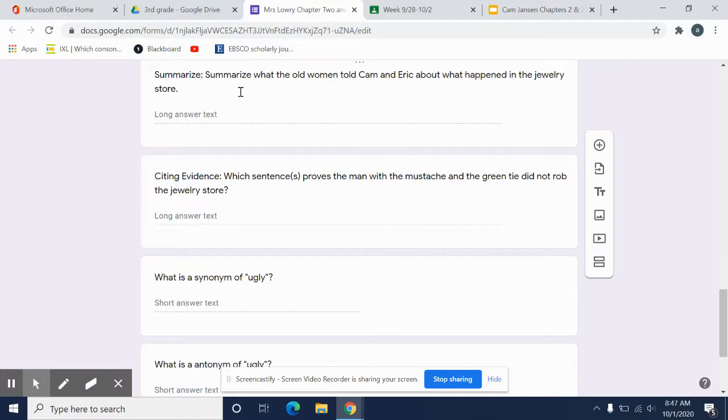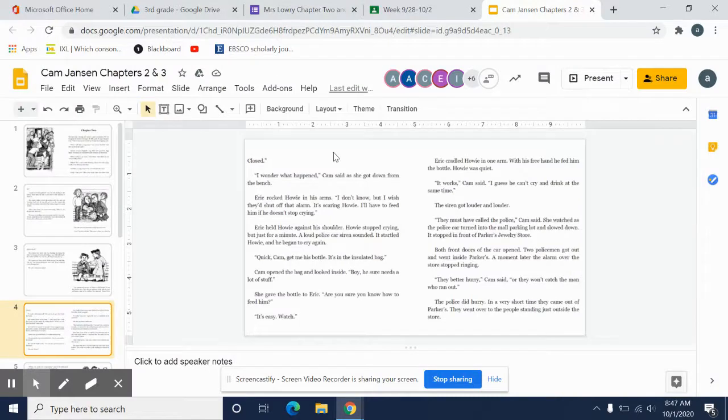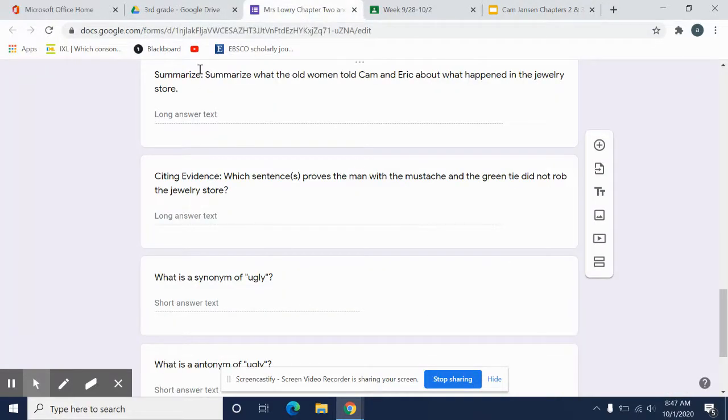Summarize. You're going to summarize what the old women told Cam and Eric about what happened in the jewelry store. So think back to the story. Think about what the old women told Cam and Eric about what happened in the jewelry store. If you can't remember, you're going to refer back to the text. Okay? After you remember what they told Cam and Eric, you're going to summarize. That means write it in your own words. So you're going to write about what the old women told Cam and Eric.